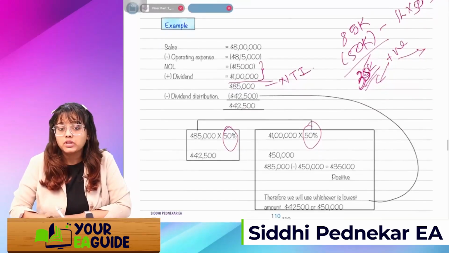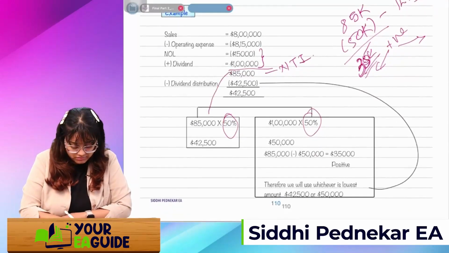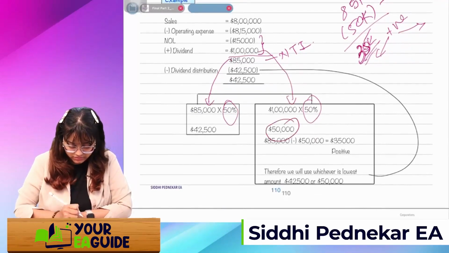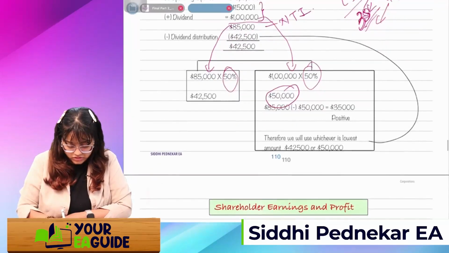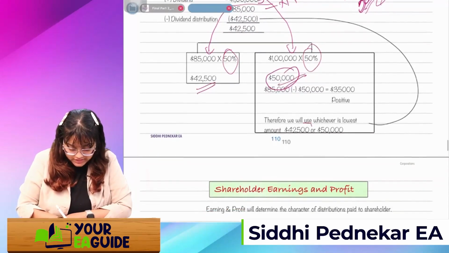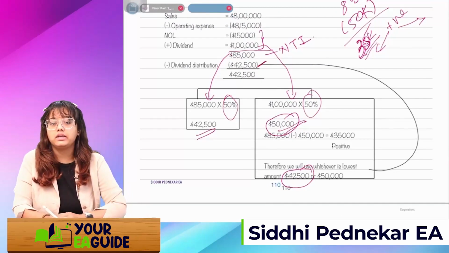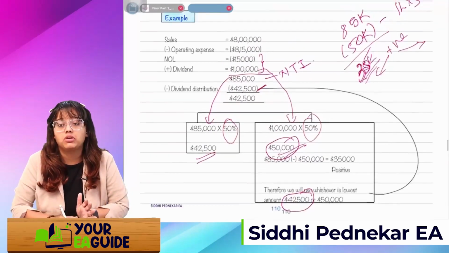Anyways, it's positive. So 85,000 into 50%, or 1 lakh into 50%, I'll take, that is 50,000. Okay. So if it's 42,500 or if it's 50K, whichever is the lower, that is 42,500, I'll take here as a DRD, and I'll not take 50K because it's positive.